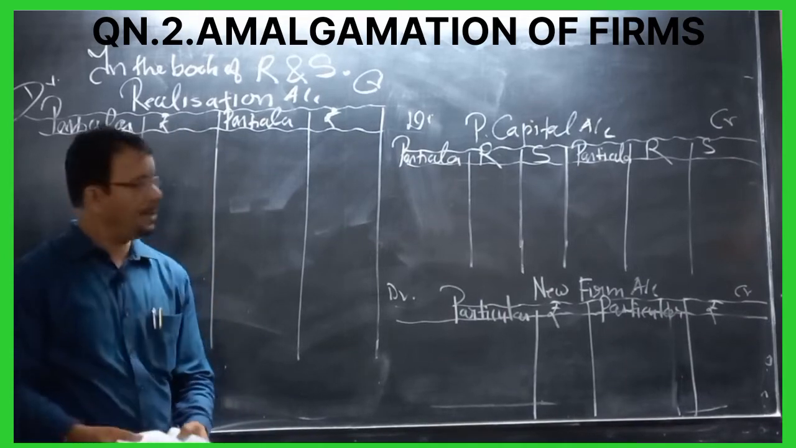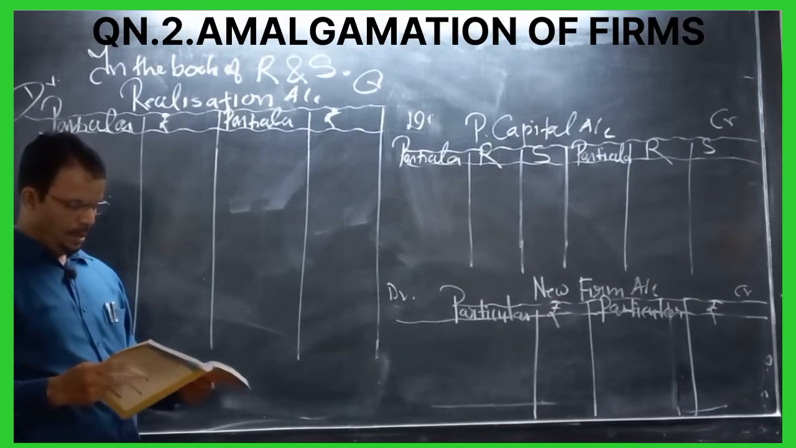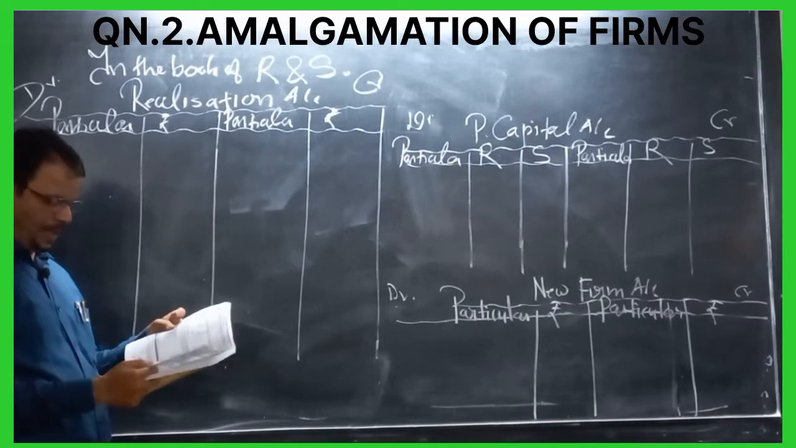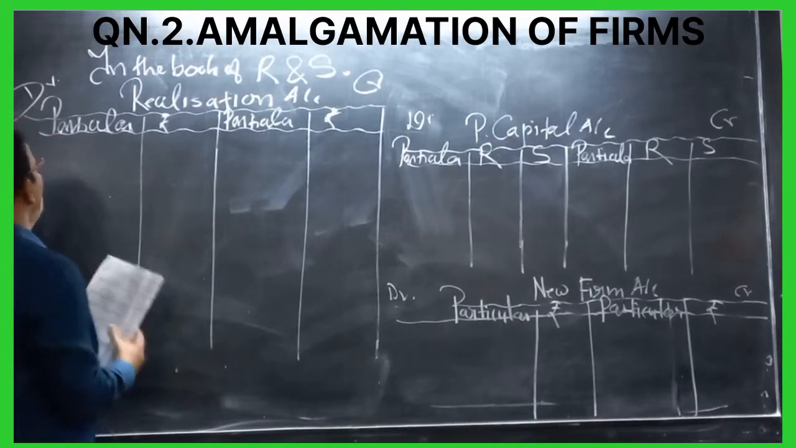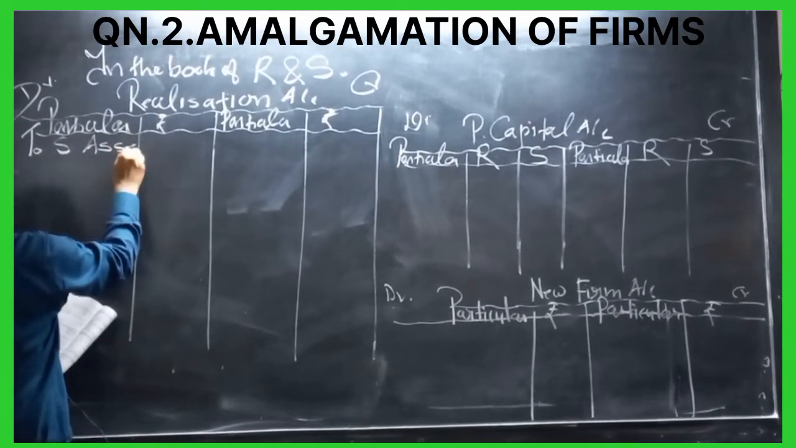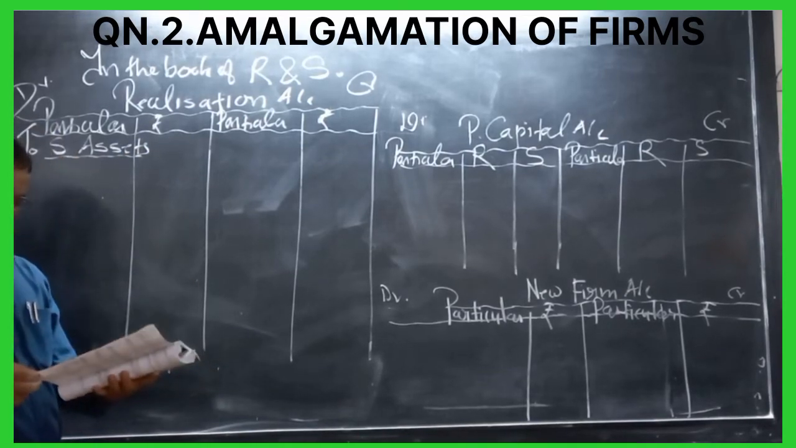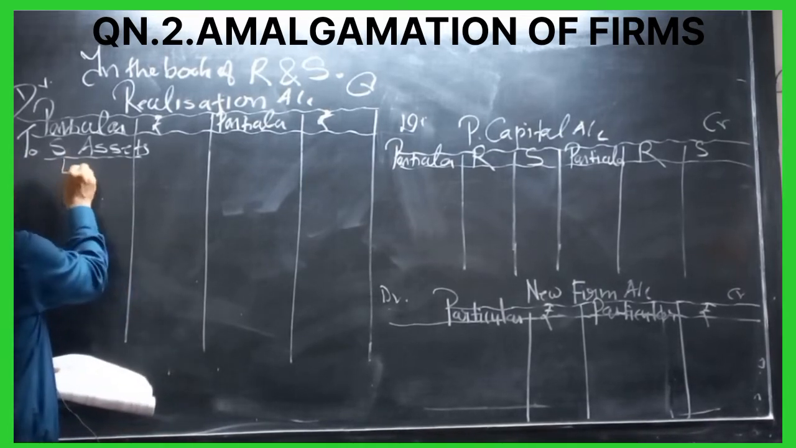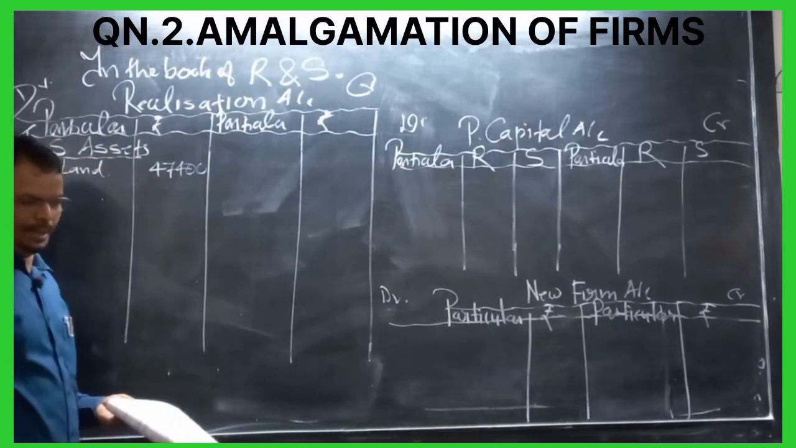So let's start one by one. We know that the first step we have to prepare in the books of realization: transfer all assets to realization account debit side. So first we write 'To sundry assets'. Book value we have to transfer. Whatever the amount is in the balance sheet, all we have to transfer here. So land. How much land is given? Book value 47,400 given in the balance sheet.